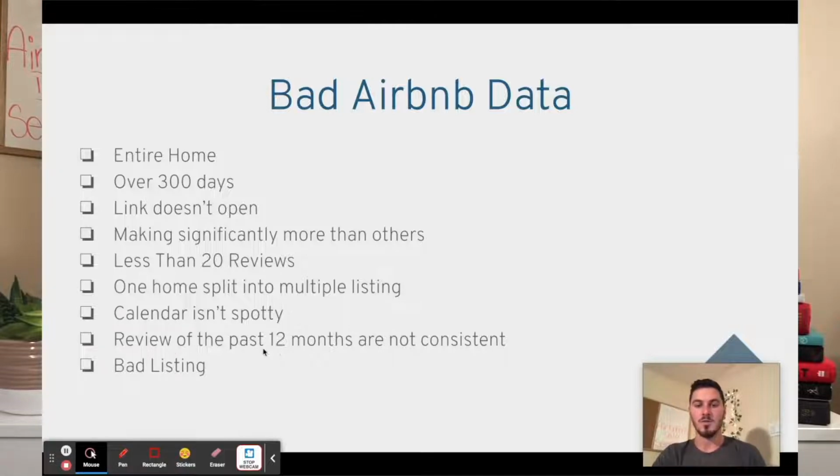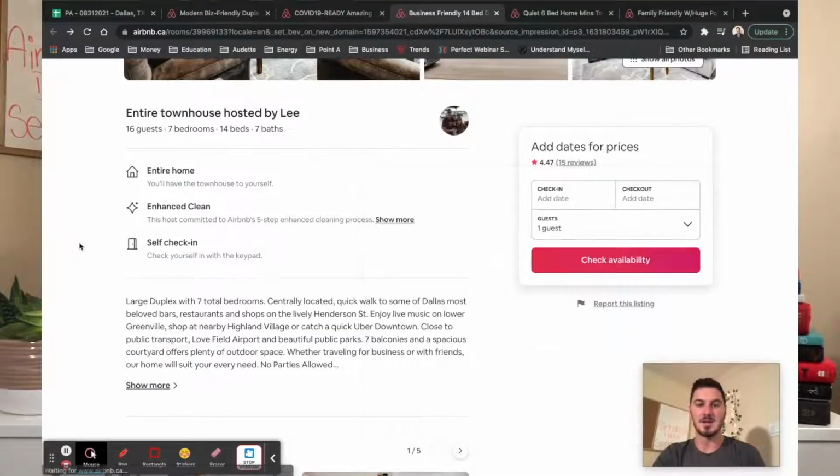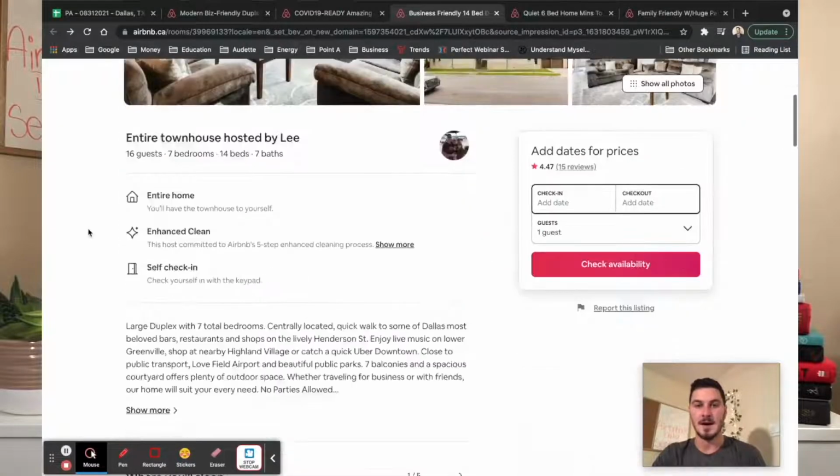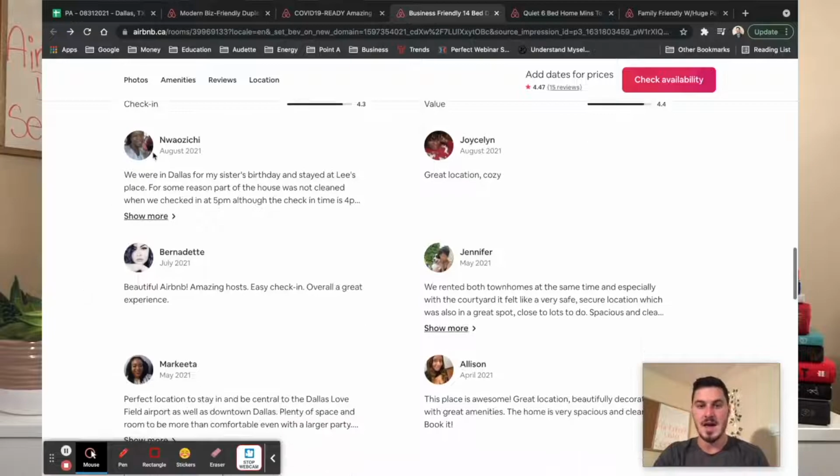Now, review of the past 12 months. Okay, so this is saying that the reviews from the past 12 months are not consistent. So once again, I'm actually going to be able to use this listing here. I could probably actually use the other one as well. But what I would do is I'd go down to the actual reviews, and I would see if they have reviews for every single month, right? Or 1 or 2 at a minimum reviews for every single month.